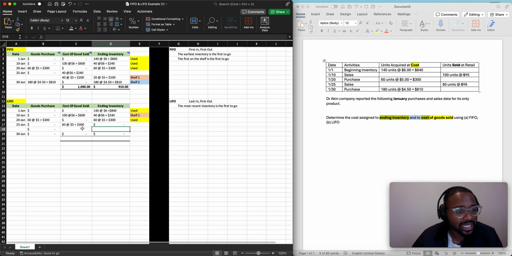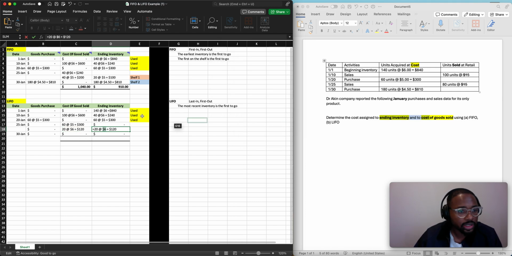So if we take the 60 at 5, we still have 20 units to fulfill because we have 80 in total. We just fulfilled 60. We have 20 more to go. So where do we grab the 20? We grab it from the first shelf. So I'm going to come here and put 20 at 6, which comes out to be $120, right? And then we can put used here. So that means that our new inventory is going to be 40 minus the 20. So it's going to be, again, 20 at $6 for 120.